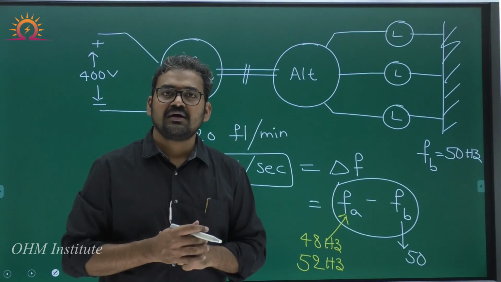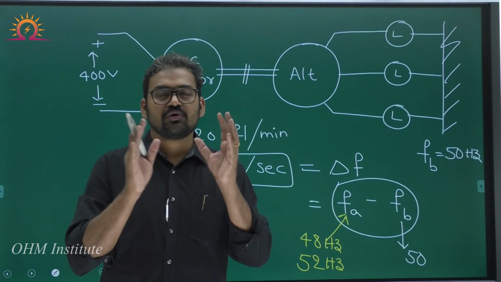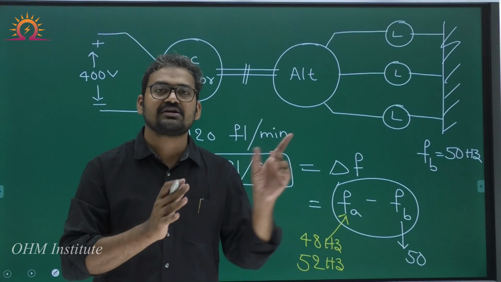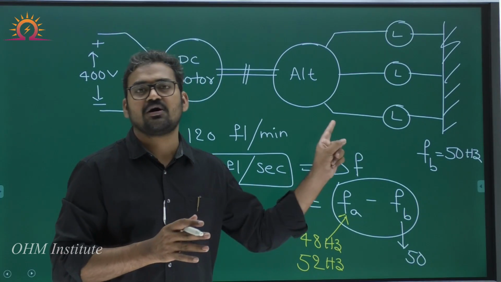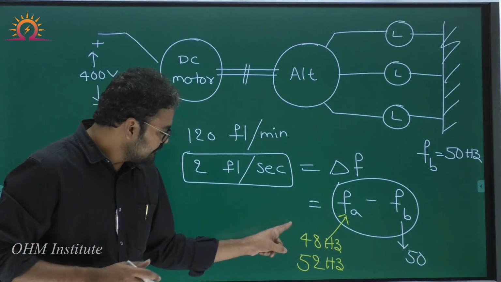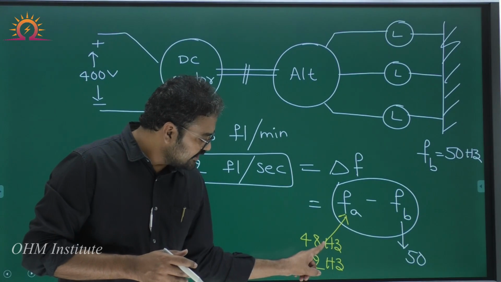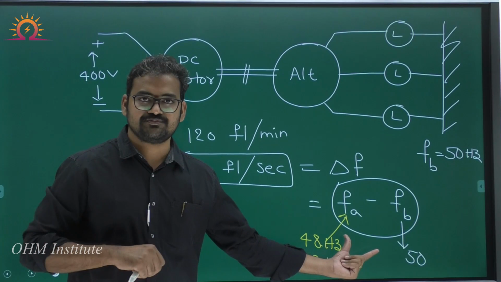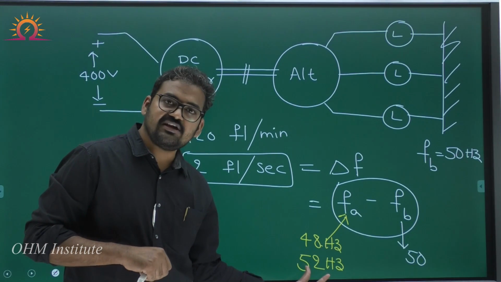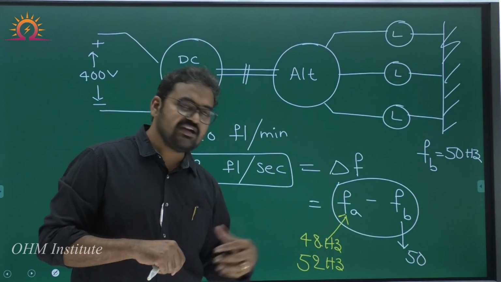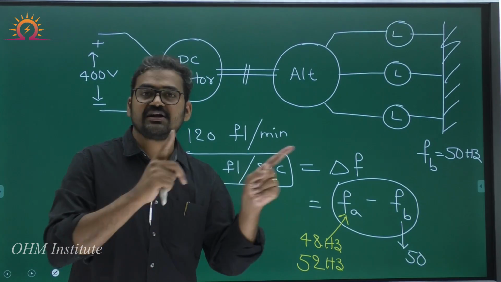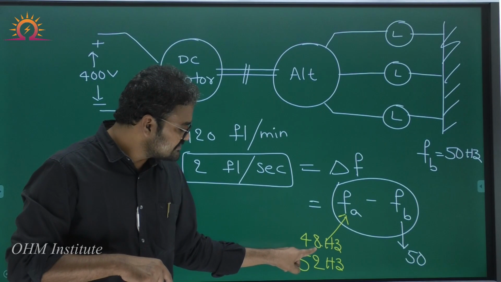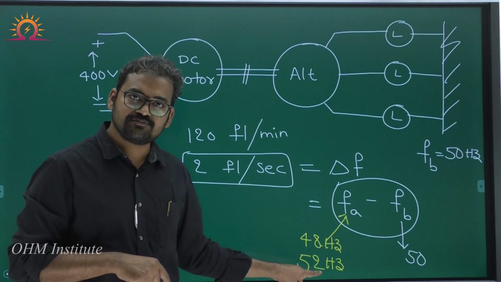Remember one thing, the flickering rate will tell you only the magnitude of the frequency difference. It will not tell you whether alternator frequency is less or more. You see, if alternator frequency is 48, bus bar frequency is 50, the difference is equal to 2. If alternator frequency is 52 and bus bar frequency is equal to 50, once again the difference is equal to 2. So we don't know whether alternator frequency is 48 or 52.